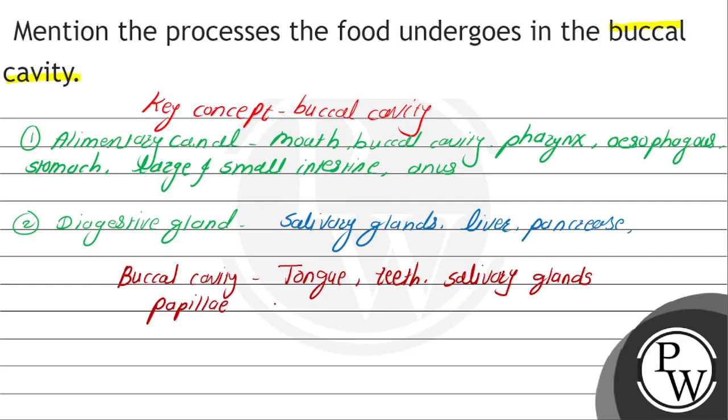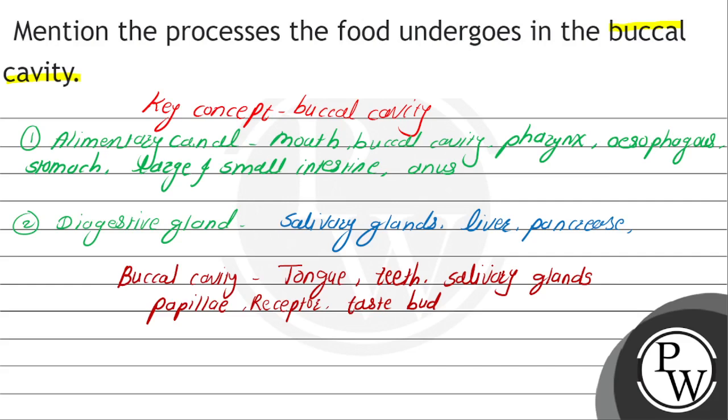These papillae contain sensory receptors, which are called taste buds.